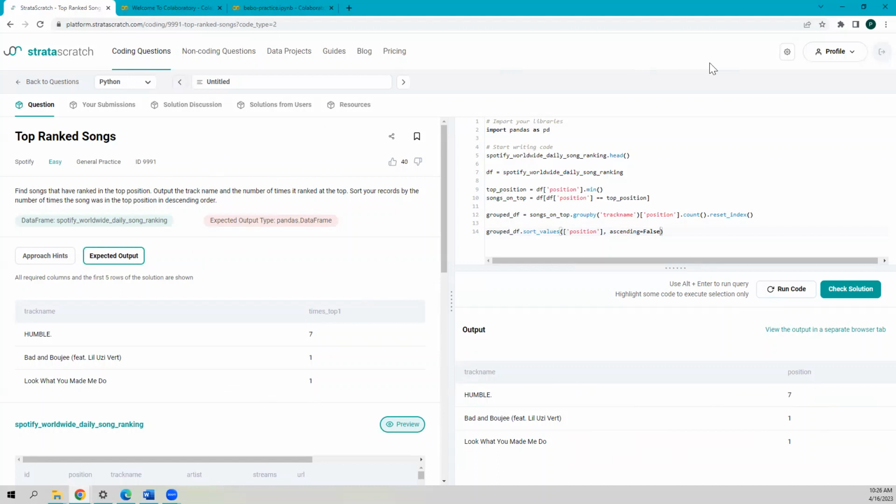So you can follow these lines of code and try to solve it yourself. Let's check it. Fingers crossed. Okay, we have done this.